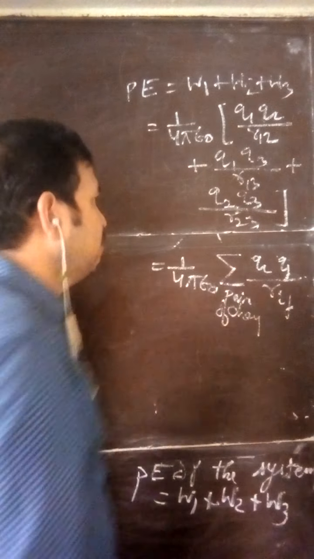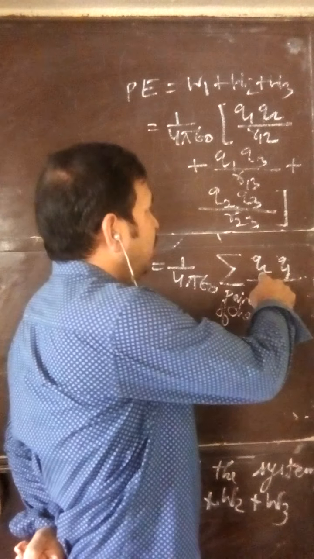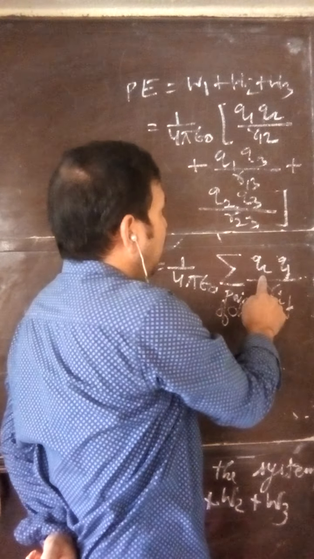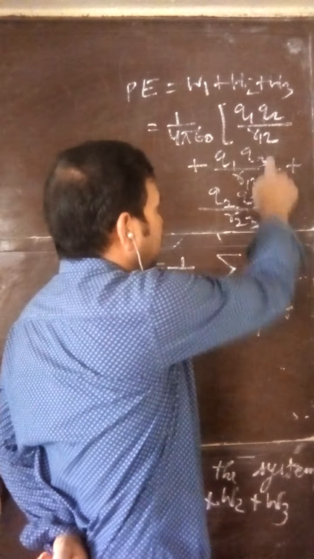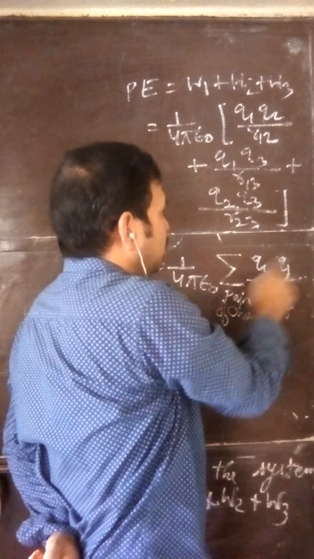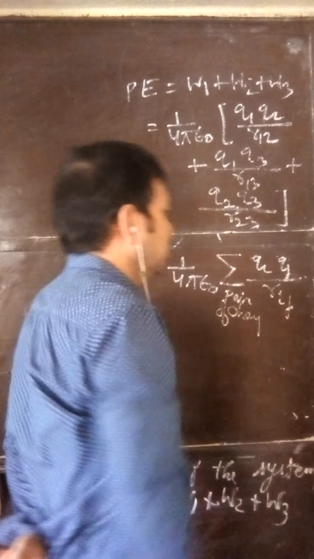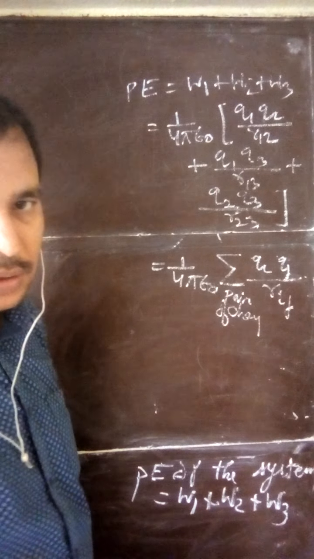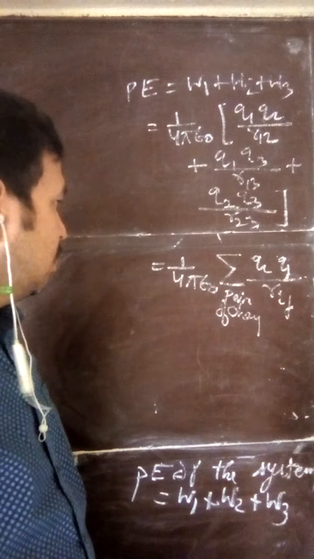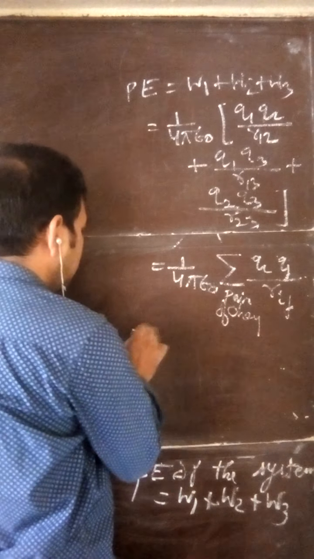When you put i=1, j=2, you will get this pair. i=1, j=3, you will get this pair. i=2, j=3, you will get this pair. Only three pairs are possible. Yes. So you can write this formula in another way also.